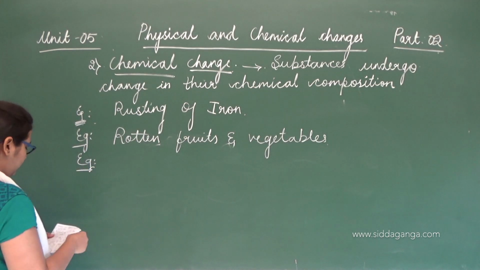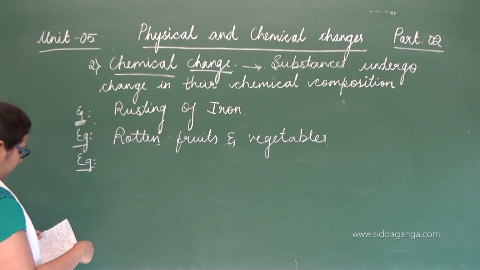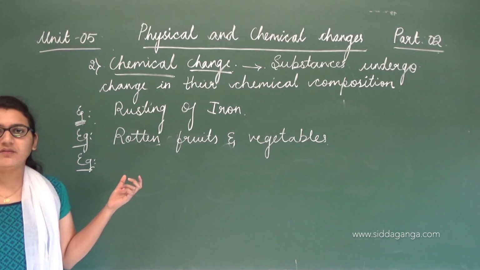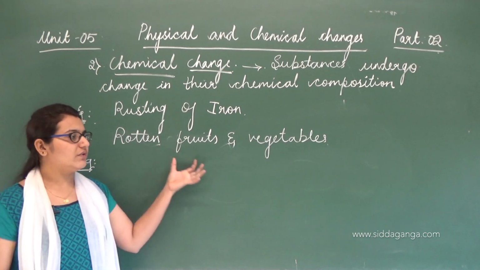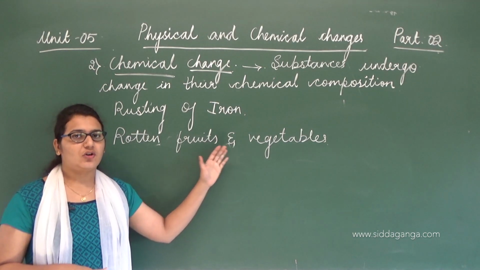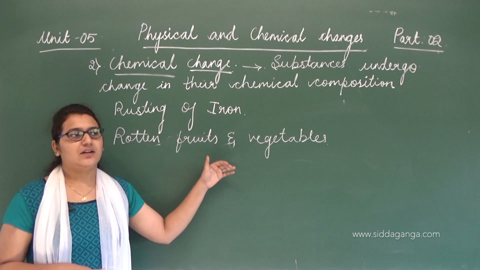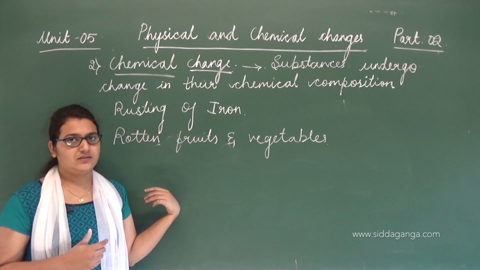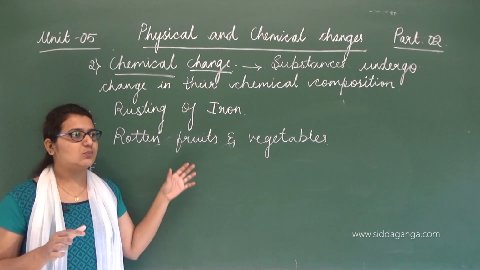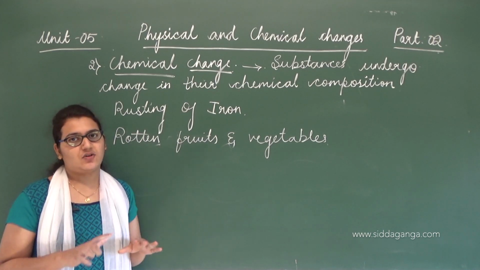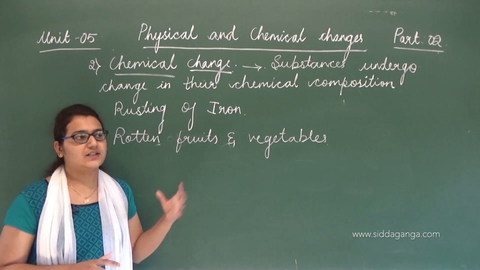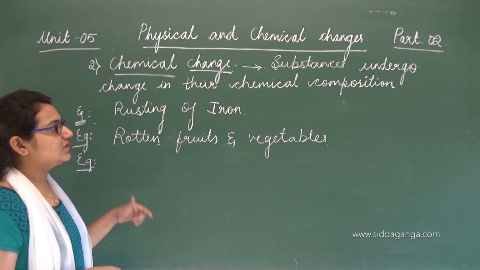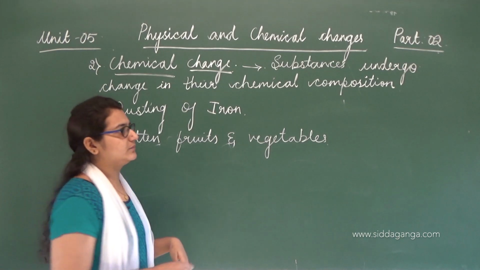Another example. Yes, one more thing. When you see these rotten fruits and vegetables, after rotting, does it turn into the normal fruit again? No, right? Once spoiled is spoiled. Once rotten is rotten. Once it's rotten, it's gone. It does not change into the normal fruit back. So that is what chemical change is: irreversible.